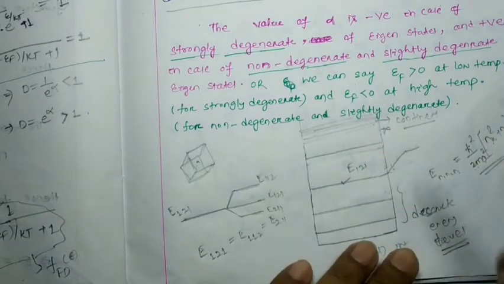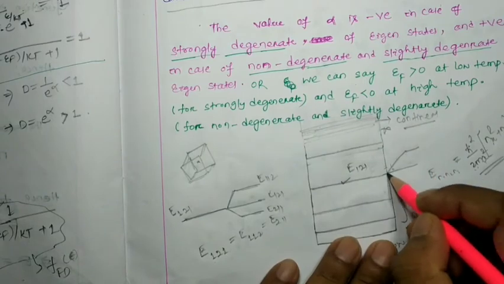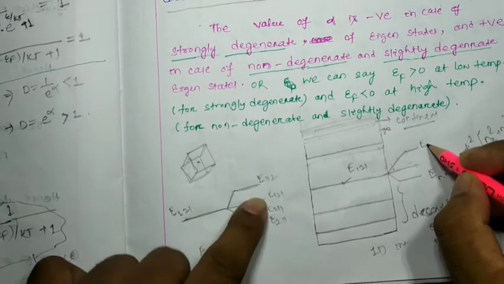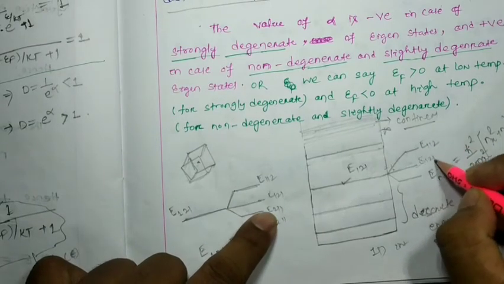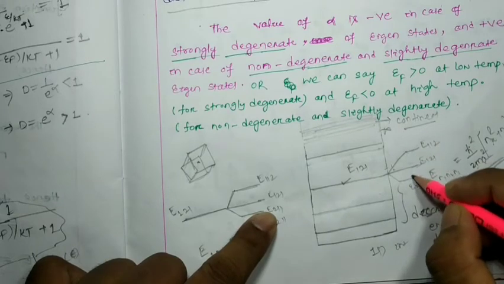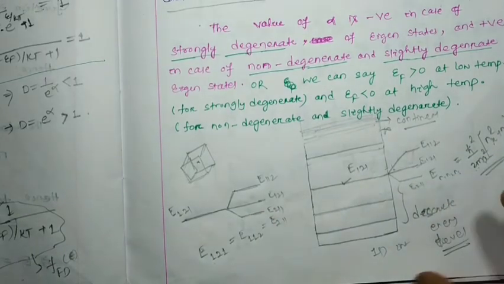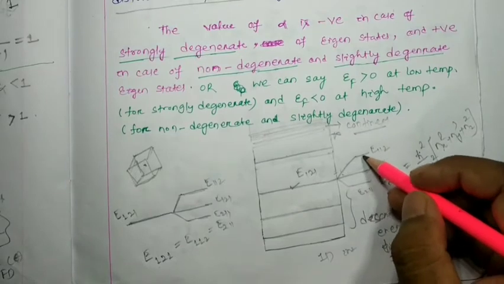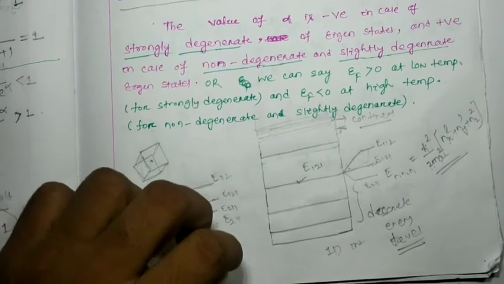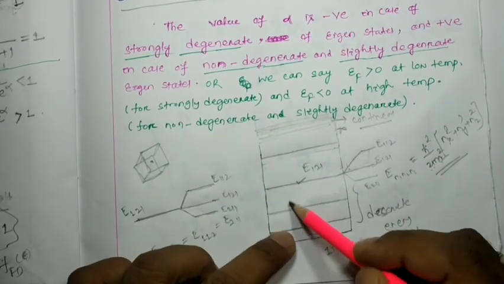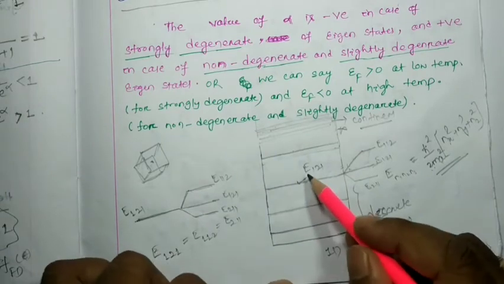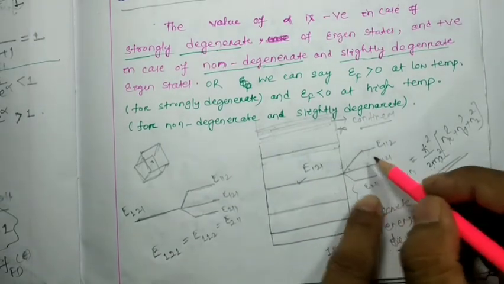Only for that reason, the degenerate energy levels E112, E121, E211 can also be significantly represented, or this degeneracy can be observed. Again I am telling you, as these energy states are fully discrete and observed clearly, hence their degeneracy can also be observed clearly, right?